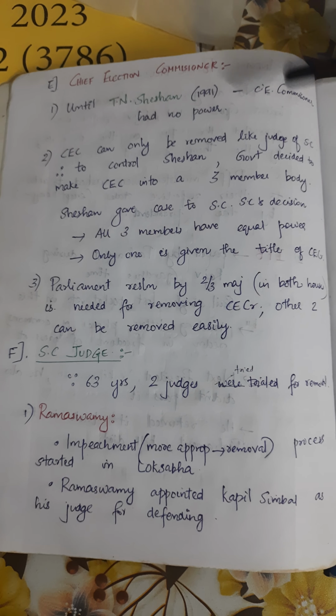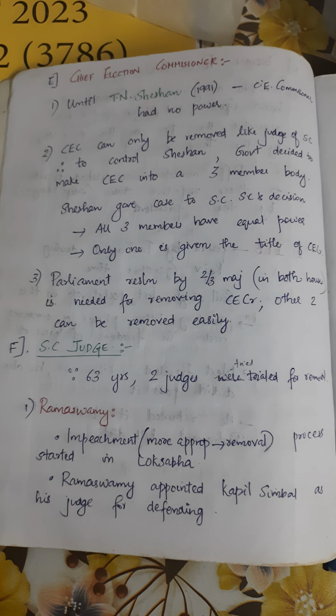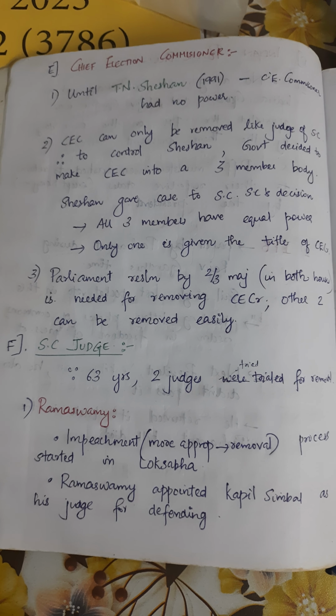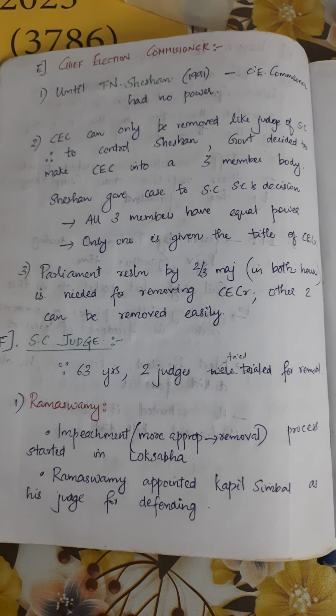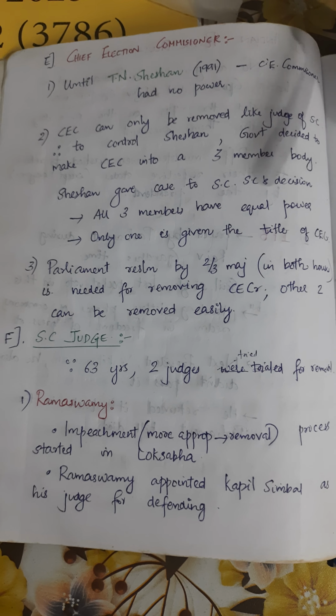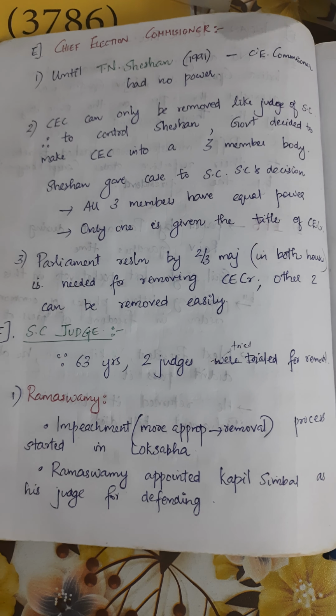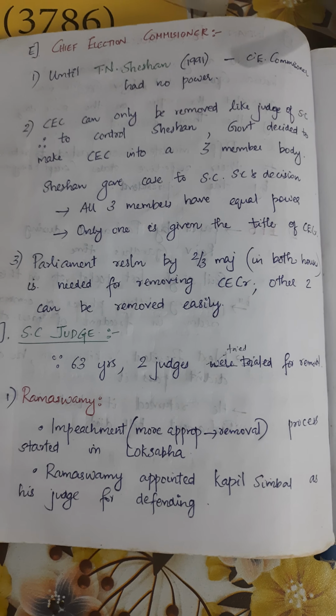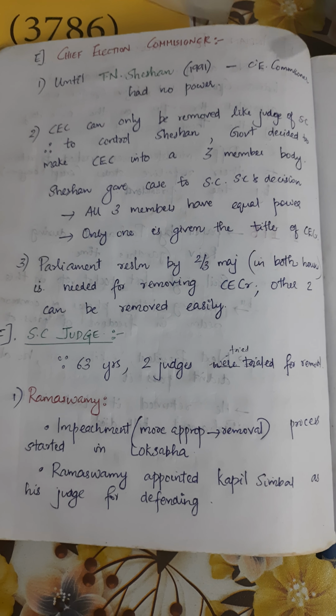Chief Election Commissioner. T.N. Seshan was appointed the Chief Election Commissioner in 1991. Until then nobody knew that the Election Commission had this much power. The Chief Election Commissioner can only be removed like a judge of the Supreme Court. Therefore, to control Seshan, the government decided to make the Election Commission a three-member body.